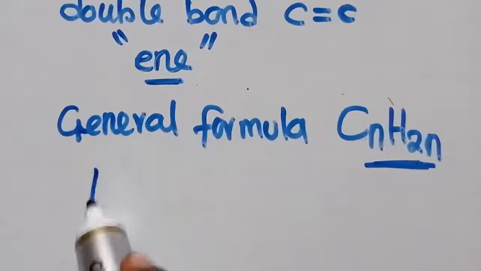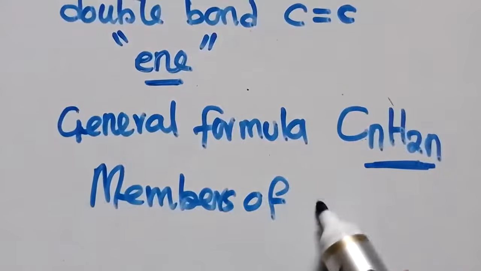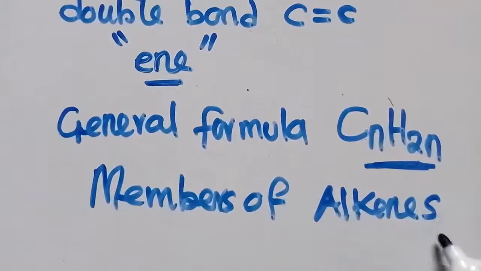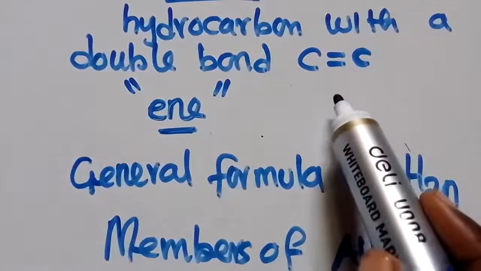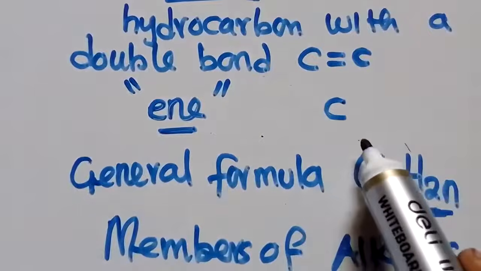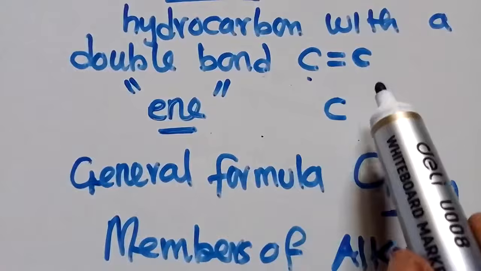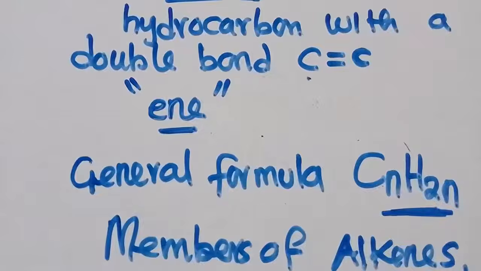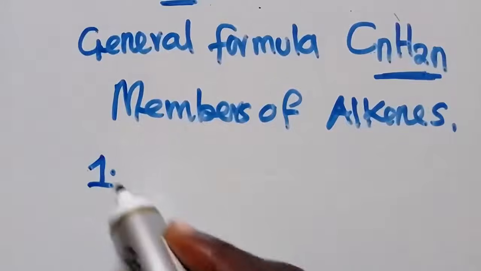So we go to the first member. Let us look at members. Members of what? Alkenes. So since we are talking about members of alkenes, then we said that alkenes have a what? A double bond. So meaning that one that is having one carbon cannot make a double bond, because the double bond should be between one carbon and two carbon. Now, if you are just having one carbon, how can you make a double bond? It cannot exist.